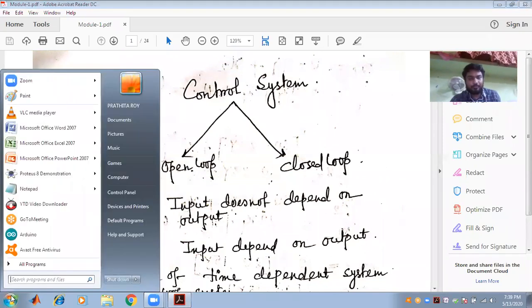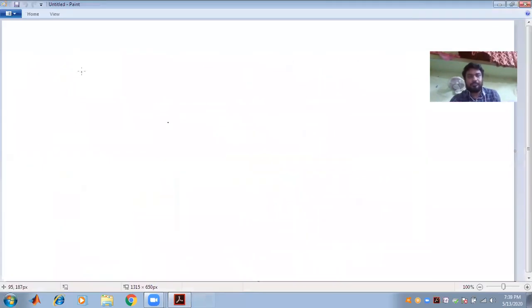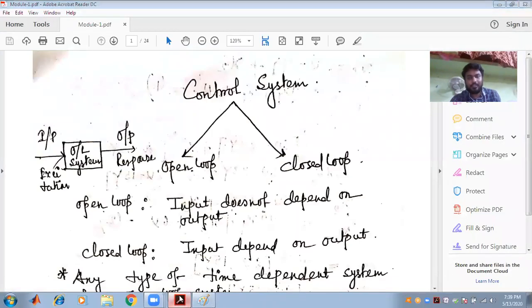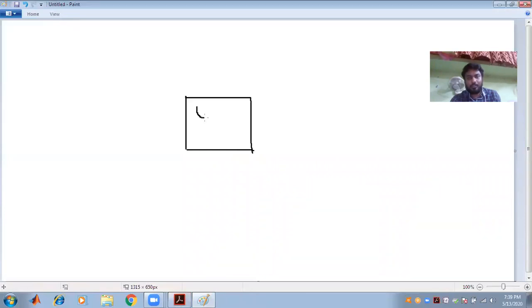Let us draw a block. This is a block, and this is known as an open loop system, OL.